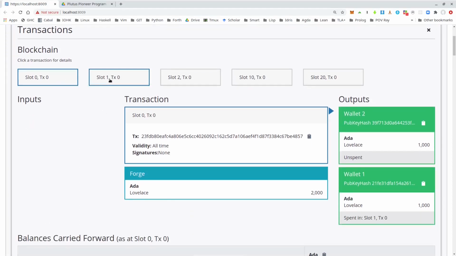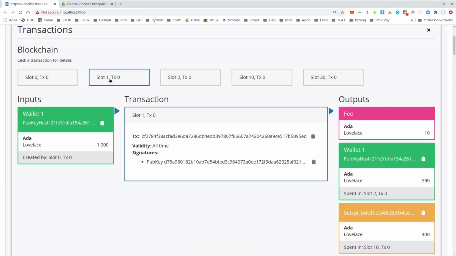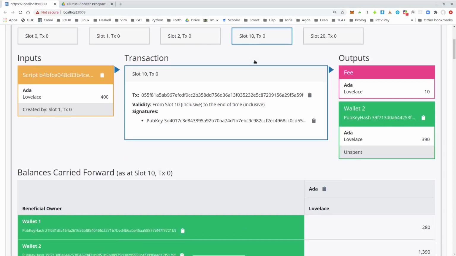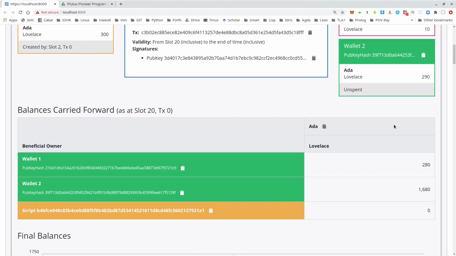So this Genesis transaction, the first gift to wallet 2 from wallet 1, the second gift from wallet 1 to wallet 2, the first grab, which gets the one gift that was worth 400 Lovelace, and finally in slot 20, the second grab, which gets the other UTXO.